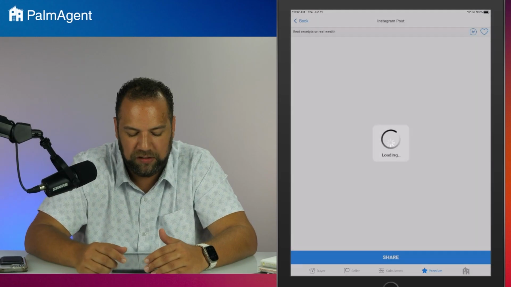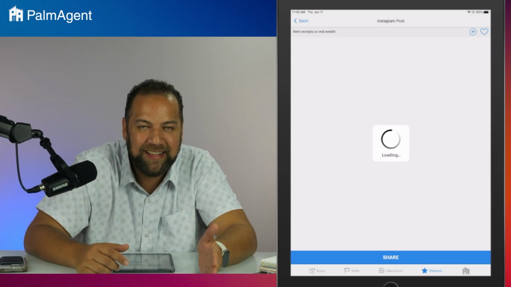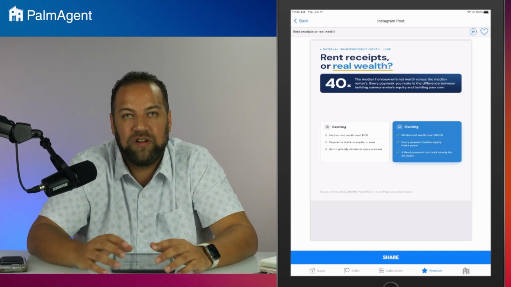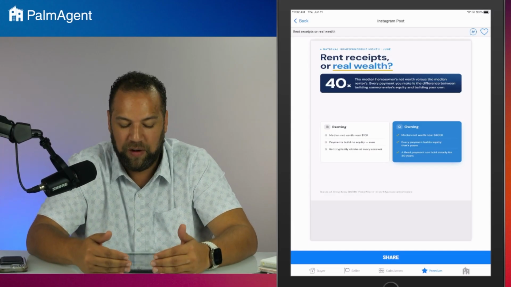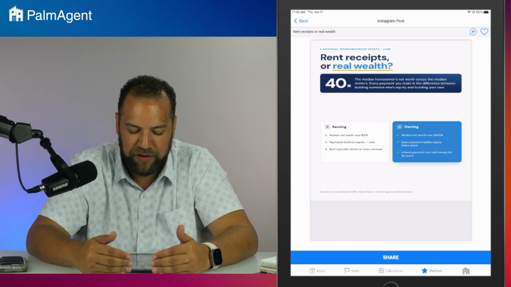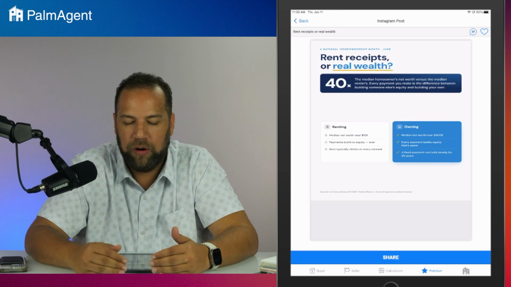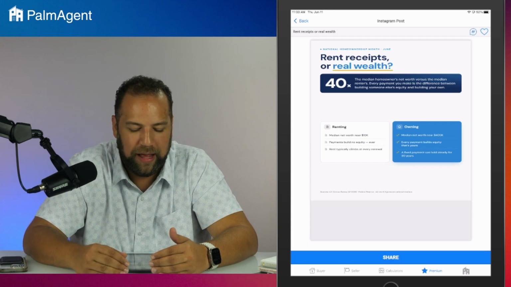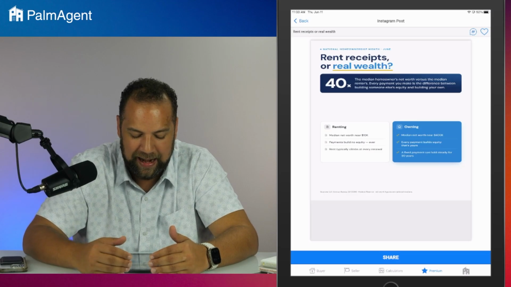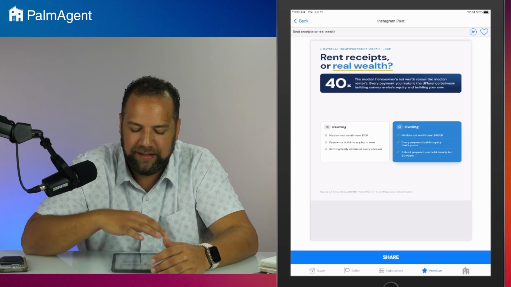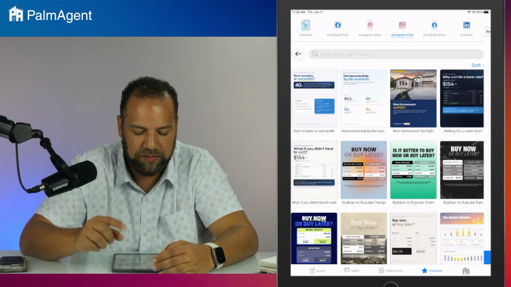The first one lets you talk about renter net worth versus homeowner net worth. And the stats are always staggering with this. As it sits right now, the national average, the median homeowner's net worth is about 40 times the net worth of a renter. That's jaw dropping. And this is a recent stat, but it lets you compare renting and home ownership with a nice little social graphic that you can make here. So that was the first one.